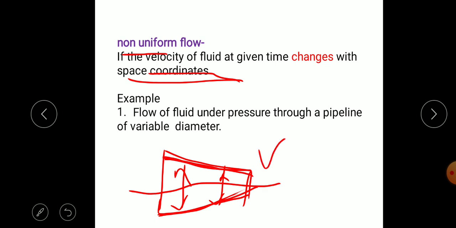An example is the flow of fluid under pressure through a pipeline of variable diameter. Some pressure is converted into velocity, so velocity goes on increasing when flow takes place through a nozzle. That is an example of non-uniform flow.